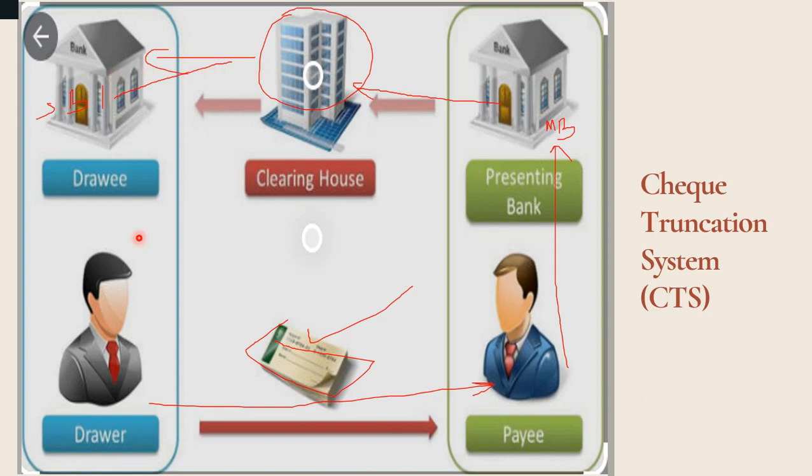In this way, through this electronic mode, the check is transmitted from one place to another.